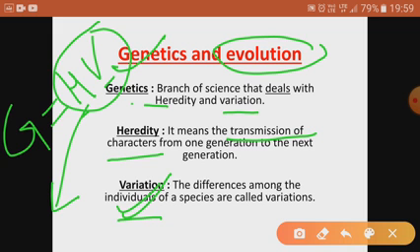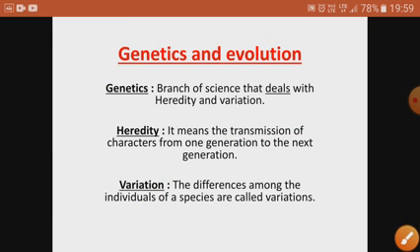Heredity means transfer or transmission of the character from parents to the next generation, or you can say parents to their offsprings, or we can say parents to their progeny. So different words can be used: parents to next generation, parents to their offspring, or parents to their progeny. And variation is the differences in the characteristics. We are not alike, we are not similar, we are dissimilar. So that is because of the variations.